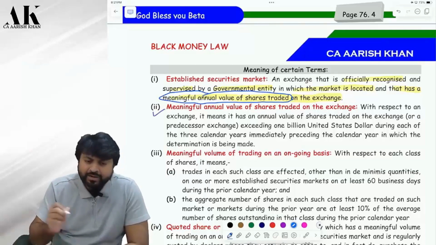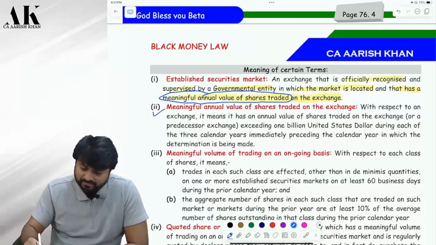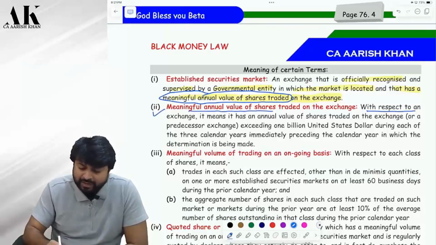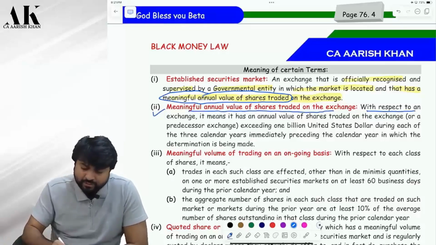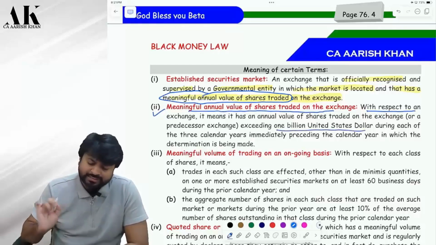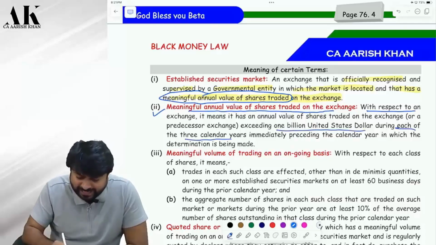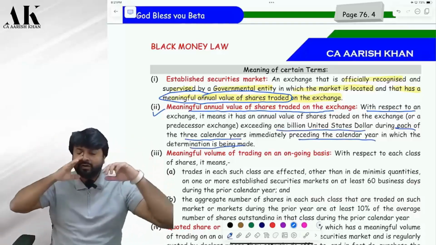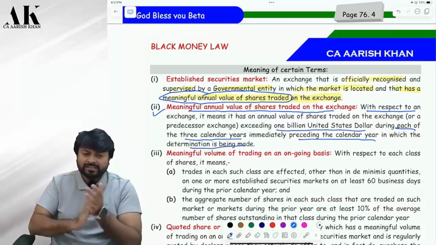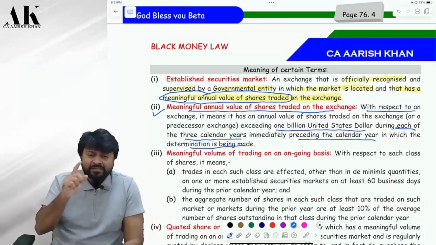That is also defined in point number 2 over here. Check. What is the meaning of the term meaningful annual value of shares traded on exchange? With respect to an exchange, it means it has an annual value of shares traded on the exchange or predecessor exchange exceeding 1 billion US dollars during each of the 3 calendar years immediately preceding the calendar year in which the determination is being made. So when are we determining? We are determining in 23-24. We have to take the average.